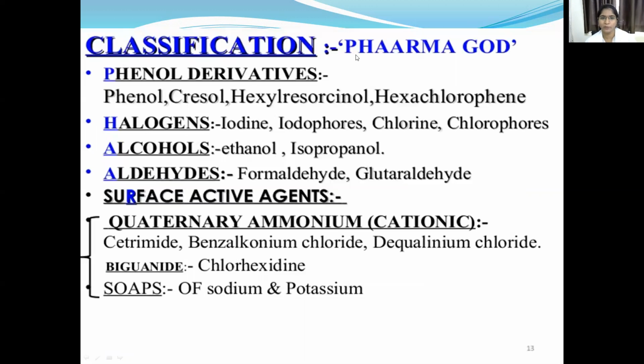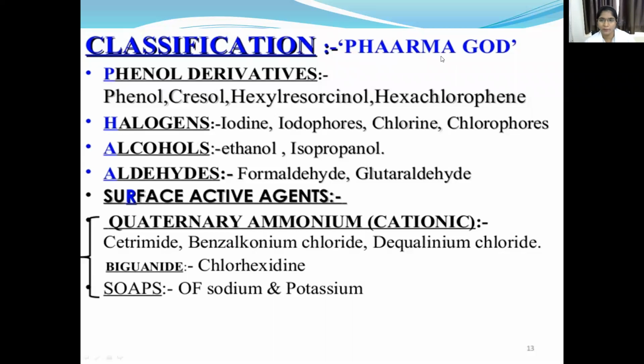To make it easy to remember, here you can see this mnemonic: PharmaGod. PharmaGod is the code, and it is easy to remember.